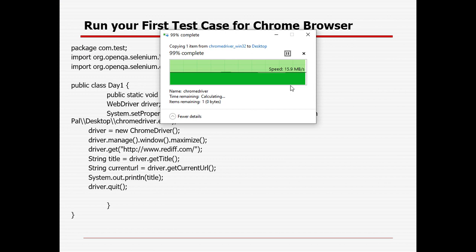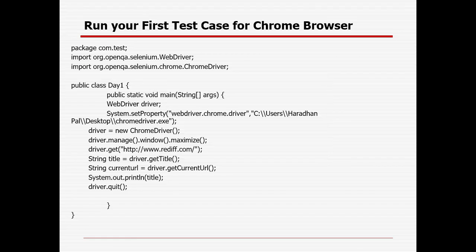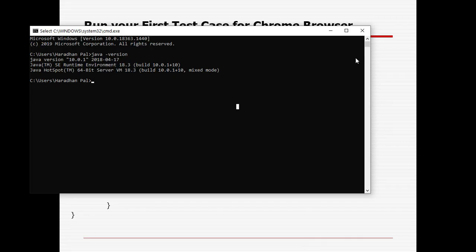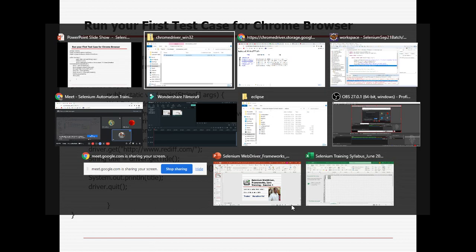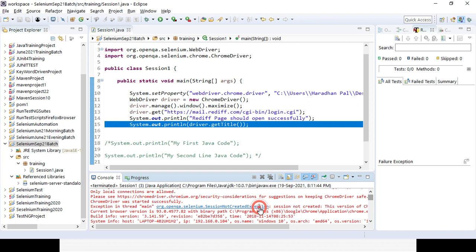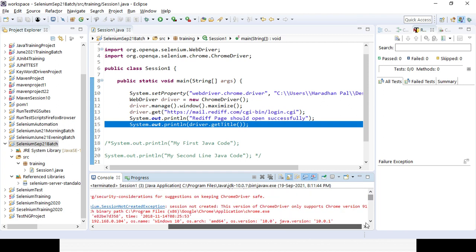Now let's try to run the same lines of code, and you can see it should be running. So that's why you should fix your problem based on the error message you are seeing here, right? The error message clearly mentions session not created because the version you are using supports 91, but what is the current version of your browser? You can simply check it.